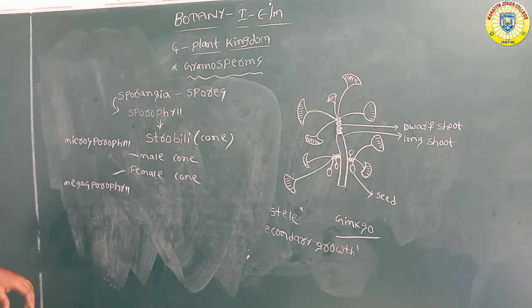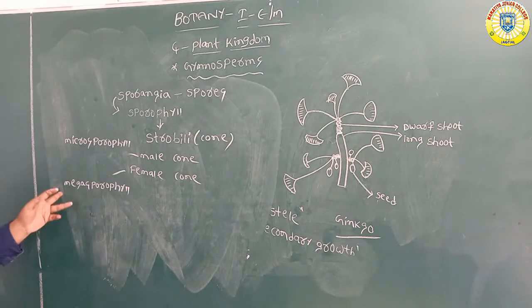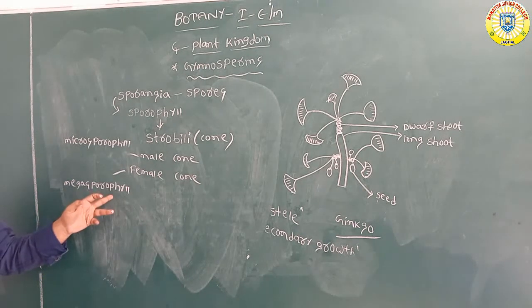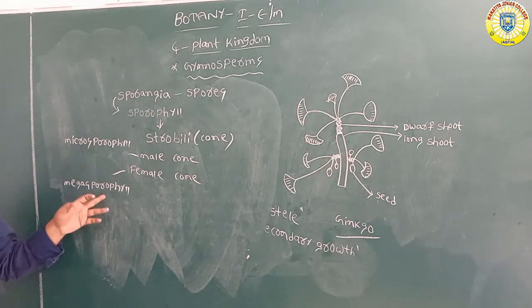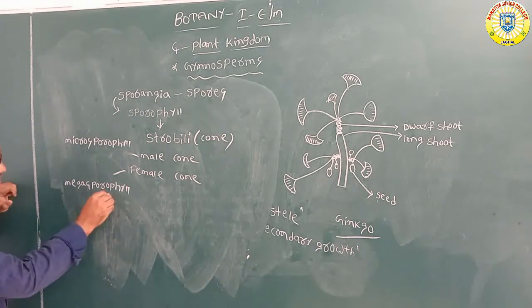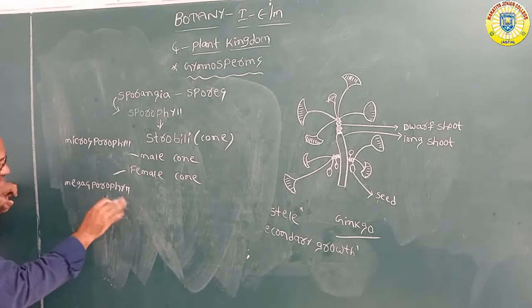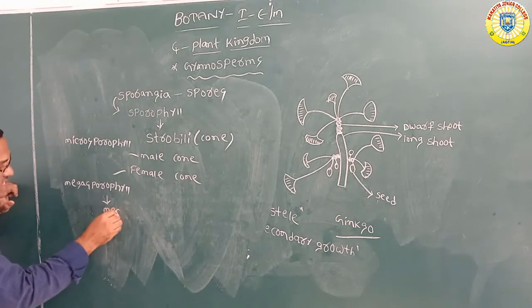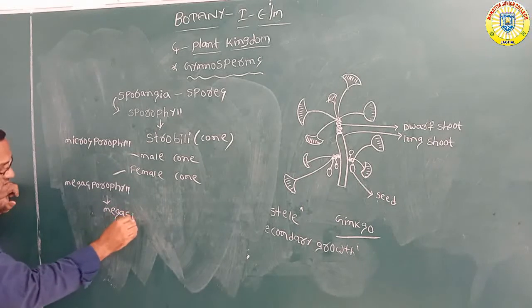So here you can see the megasporophyll. Megasporophyll contains megasporangia. Megasporangia contain megaspores. Megasporophyll means megasporophyll having megasporangium.